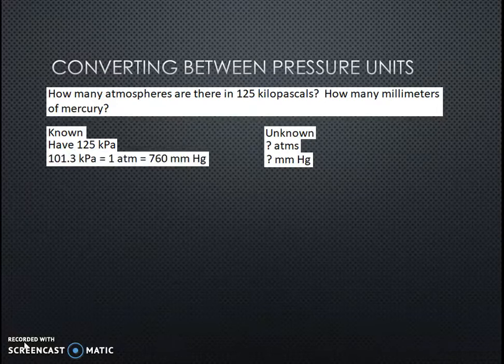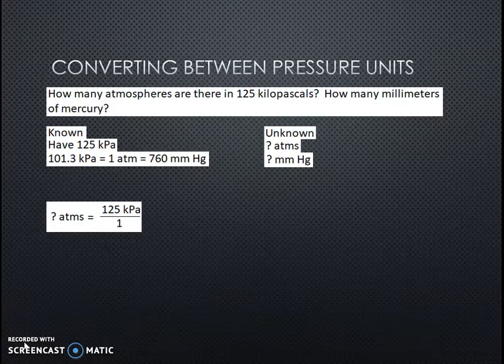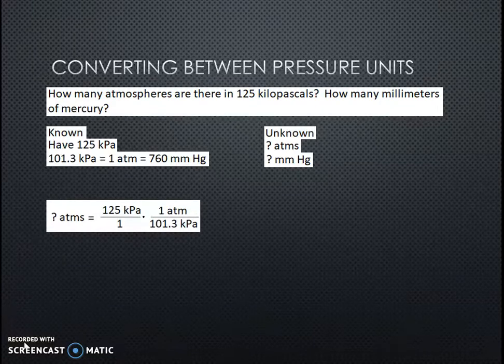But again, if we were to take those three equivalencies from the slide prior, 101.3 kPa is equal to 1 atmosphere is equal to 760 millimeters of mercury. Again, I can use those as my conversion factors. So I'm going to take my given and put it over 1. So 125 kPa over 1. If I'm trying to get to atmospheres, I need a conversion factor that will get rid of those kilopascals. So I want to reduce out kilopascals and get to atmospheres. So I'm going to say 1 atmosphere is 101.3 kPa, so those kPa will reduce out because anything divided by itself is 1. And I find there to be 1.23 atmospheres of pressure.